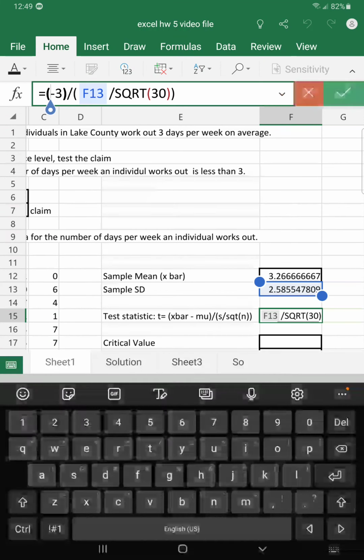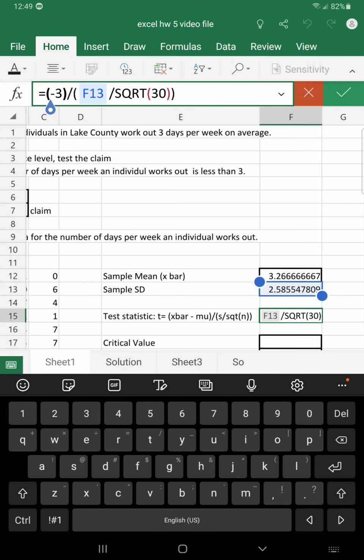Okay, something went wrong up here. We need x bar minus mu. Okay, now try again. All right, 0.56 will be our test statistic.